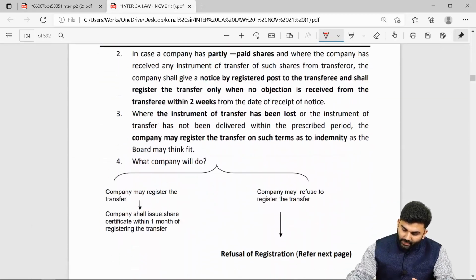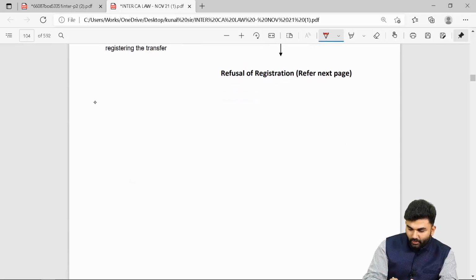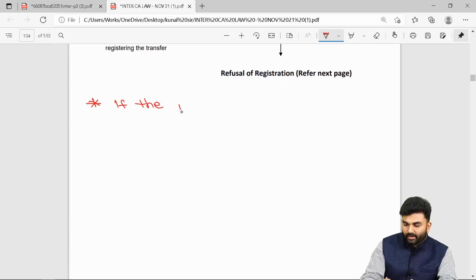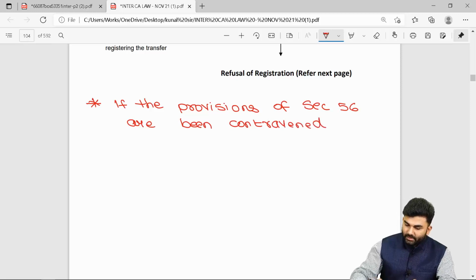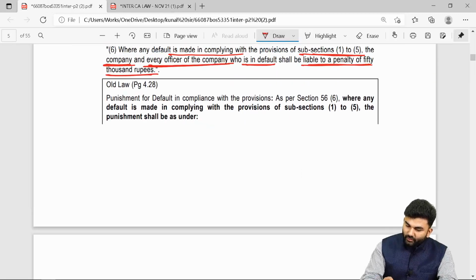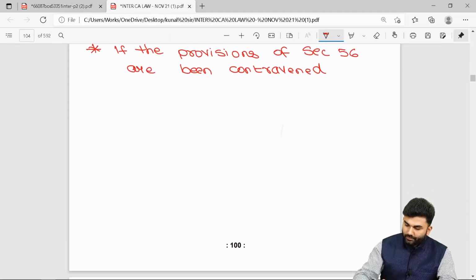So you can just make a note over here, and you can write: if the provisions of section 56 are contravened, then in such case the company as well as the officer in default will be liable to a penalty of rupees 50,000.